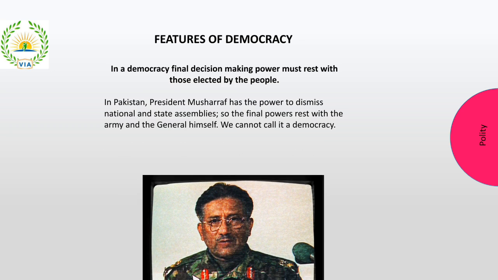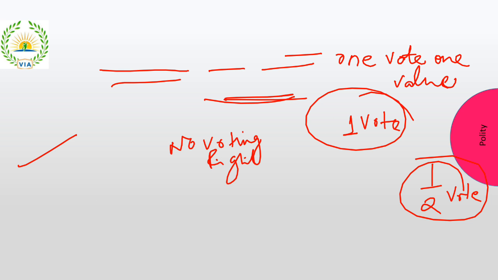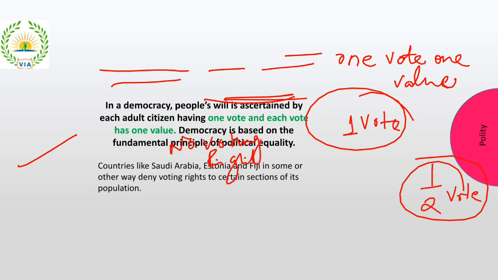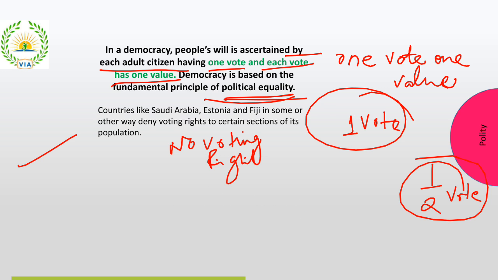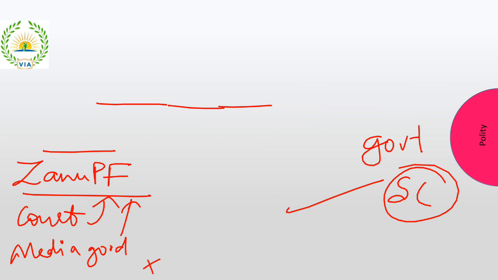Then apart from this, we have seen the features of democracy, right? The first important feature is that the power should be given to the person who is elected by the people, and not somebody who is not elected by the people. The second important thing that you need to know is that there should be free and fair elections, right? Everybody should get a fair chance to stand for elections, and then you have the one vote, one value system. That is, everybody should be treated equally, and everybody's votes should also be treated equally.